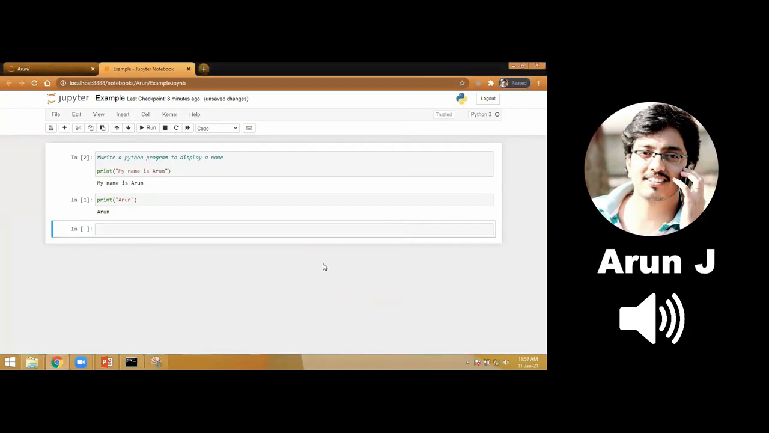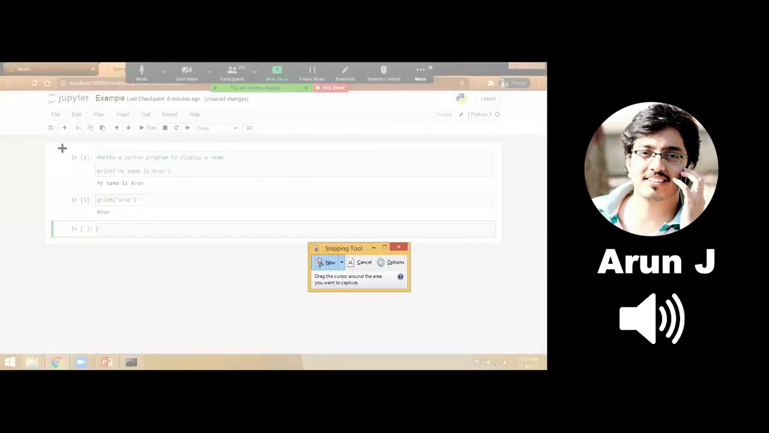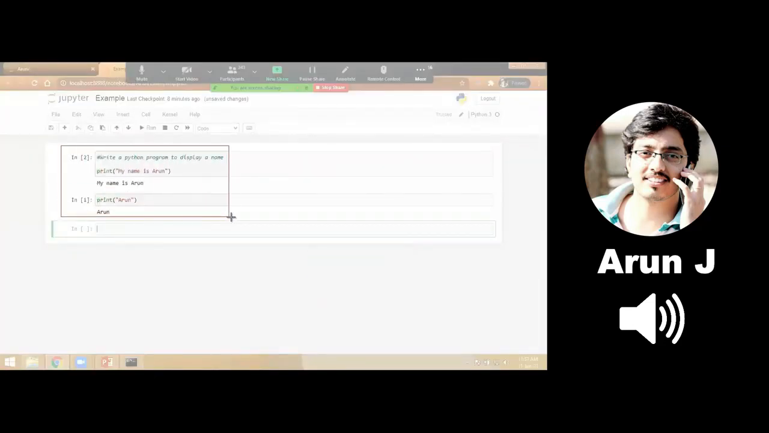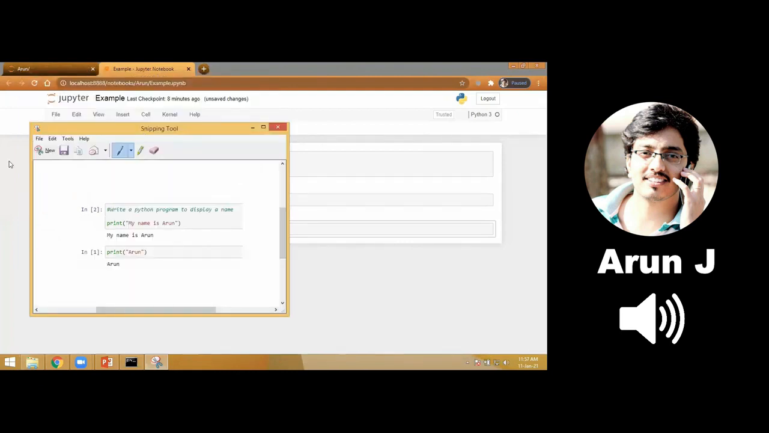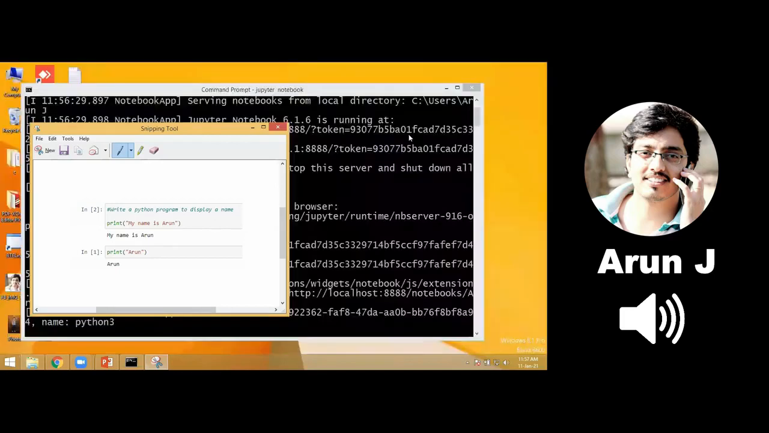Click on new. So here I can select this. Okay, so this will appear in another window. Okay, Snipping Tool comes up. Go to Edit and copy, or Control C. So next, what do I do? I'll open a new Word file.